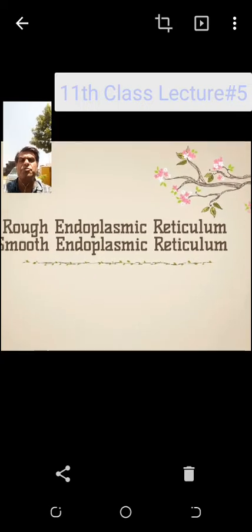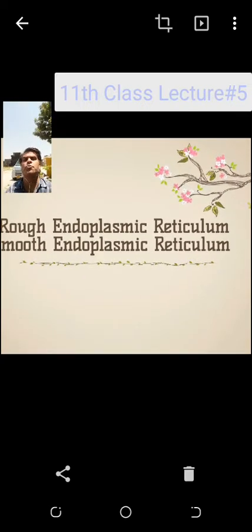Now I am going to tell you about the rough endoplasmic reticulum and the smooth endoplasmic reticulum. These are very significant terms, because they are the transport system in the cell. You may be thinking, sir, in one cell lots of houses are there. Endoplasmic reticulum is one house, Golgi complex is one house, mitochondria is one house, ribosomes is one house, glyoxysome is one house, lysosomes are one house, nucleus is one house.